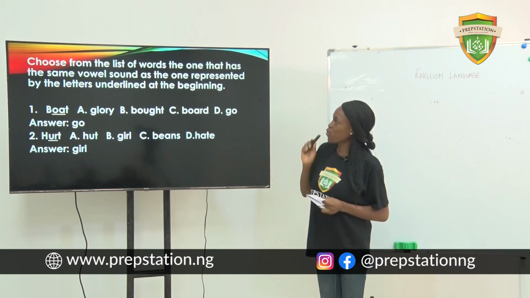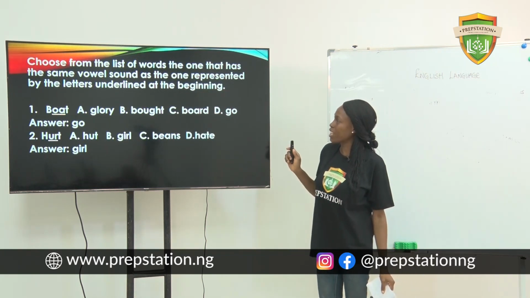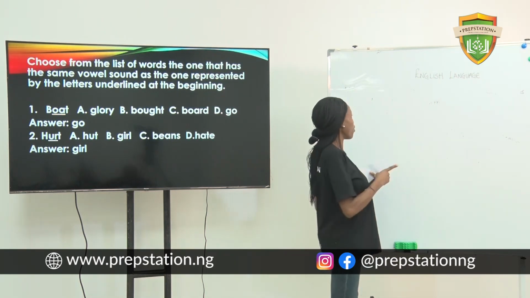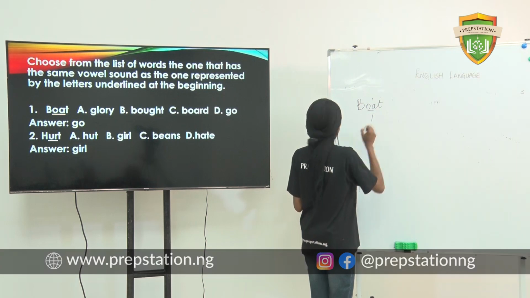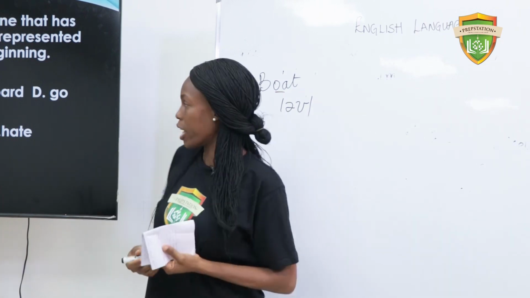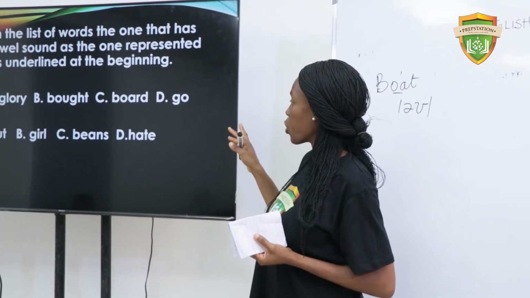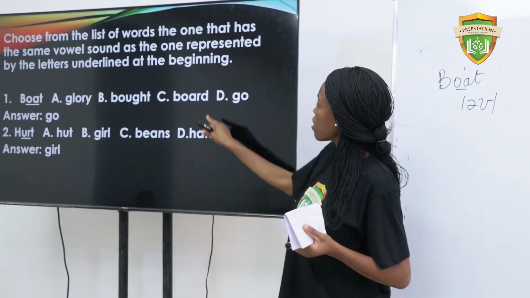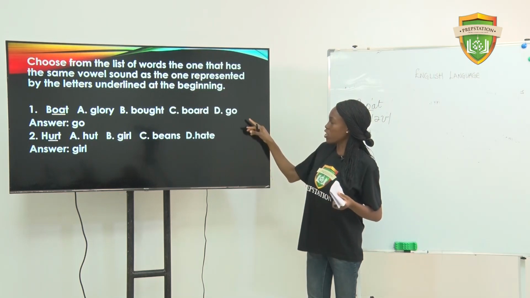It says, choose from the list of words the one that has the same vowel sound as the one represented by the letters on the line at the beginning. Number 1, boat. Now the sound in boat is the O sound. There you have glow, bought, bald, and go. Some people might say, oh, because it has an OA, it's here. But that sound is pronounced O. So in this case, the word is go.